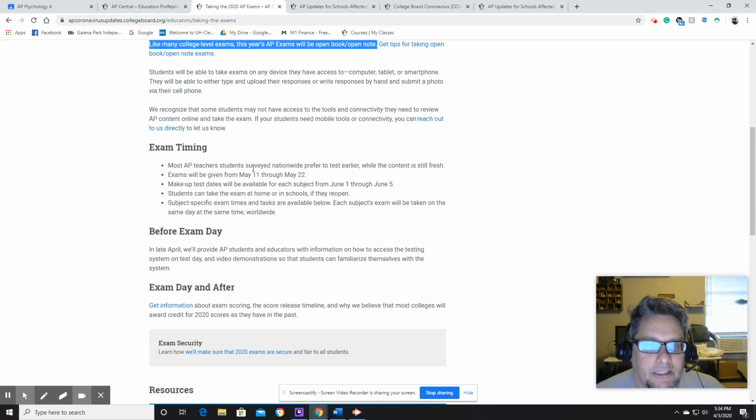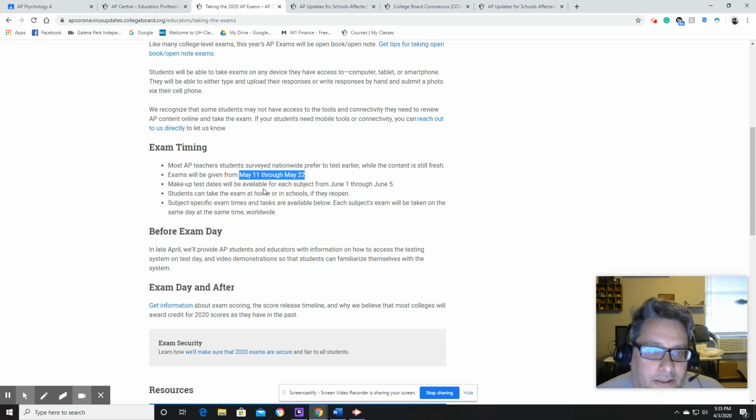There's no chance that the file will be too dark or too light or whatever. So exam timing, the exams will be given between May 11th and May 22nd on that sheet we just saw. Makeup test dates will be from June 1st through June 5th. You can take the exams at home or in school. So for instance, if you got a 1 o'clock test, you're going to want to be in the computer lab at 12:30.